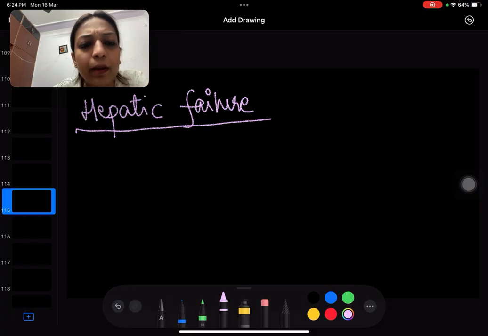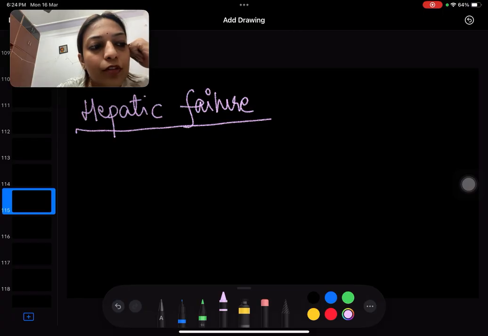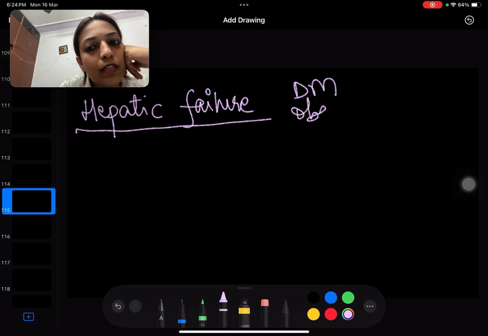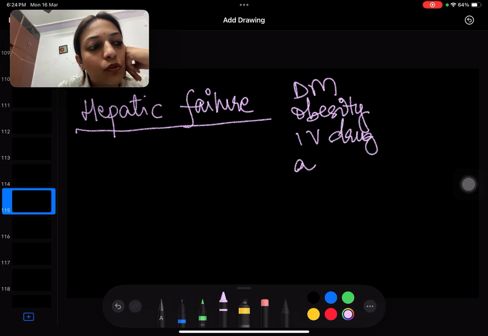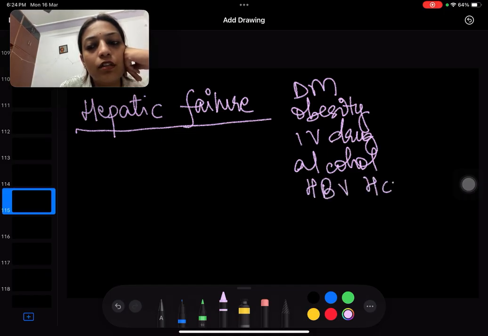Patients will land up in hepatic failure sooner or later if they already have CLD, right? Because very small functional tissue is left and it may give up anytime. So this is the final common pathway. What are the comorbs that we should know? Diabetes, obesity, IV drug abuse, alcohol, and hepatitis, so HBV, HCV, HIV, etc.